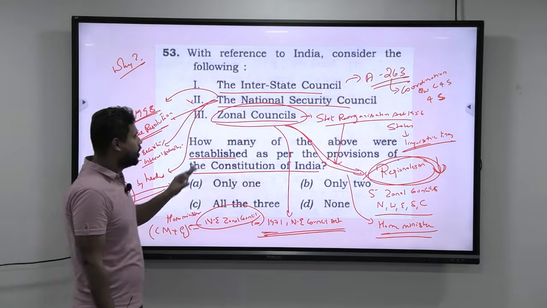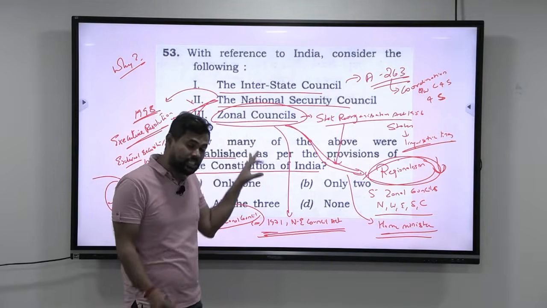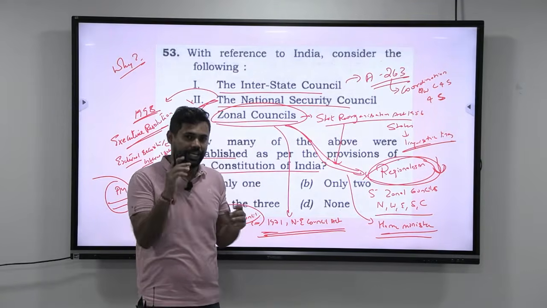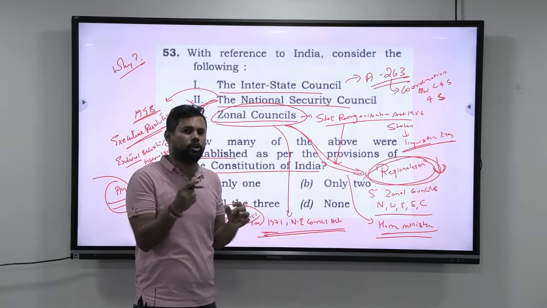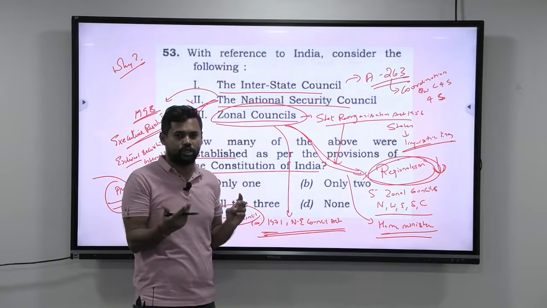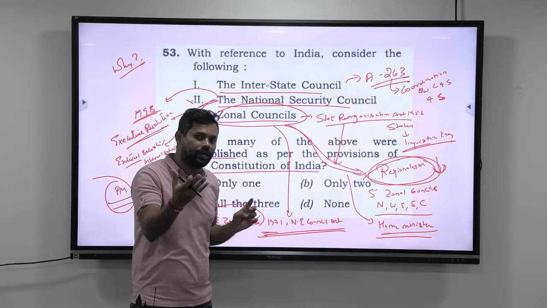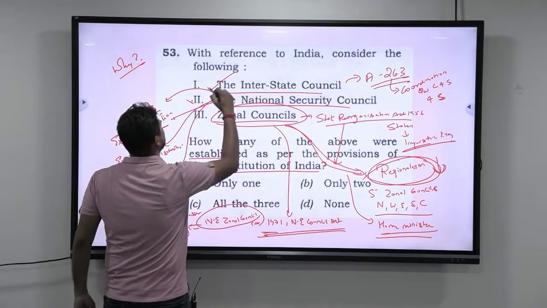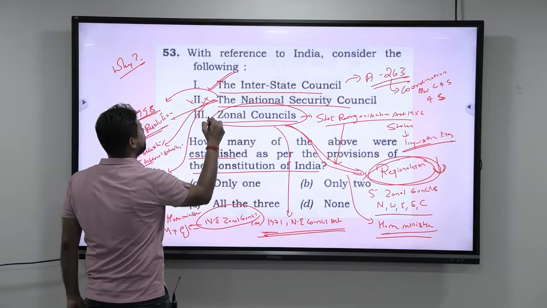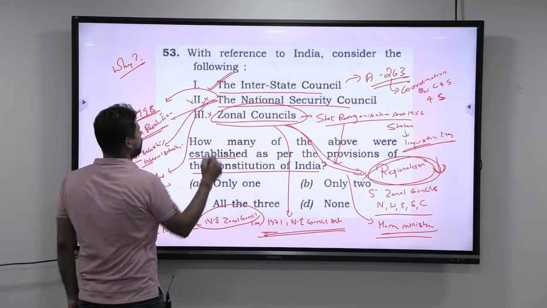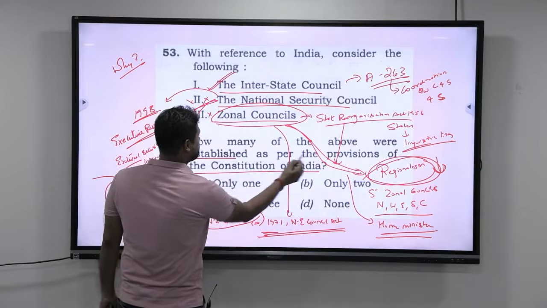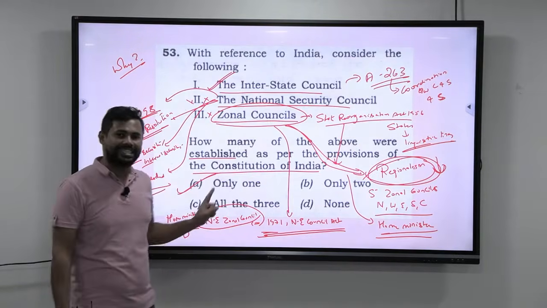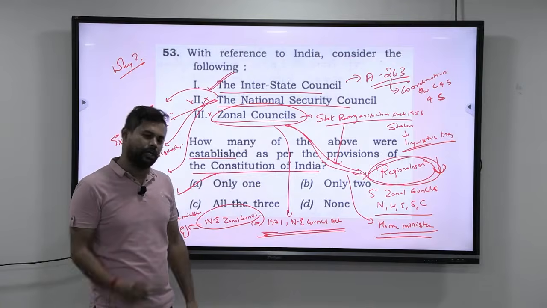So overall, if you understand the reason why they are formed, you will never forget the body. Whenever you are reading in polity any constitutional body, statutory body, or any body formed by executive resolution, make sure that you understand why and you will never forget that body. So overall, this alone is a constitutional body, this is an executive body, this is a statutory body. So how many of the above were established as per the provisions of the Constitution? Only 1. The answer here for 53rd is A, only 1. Alright, let us move on.